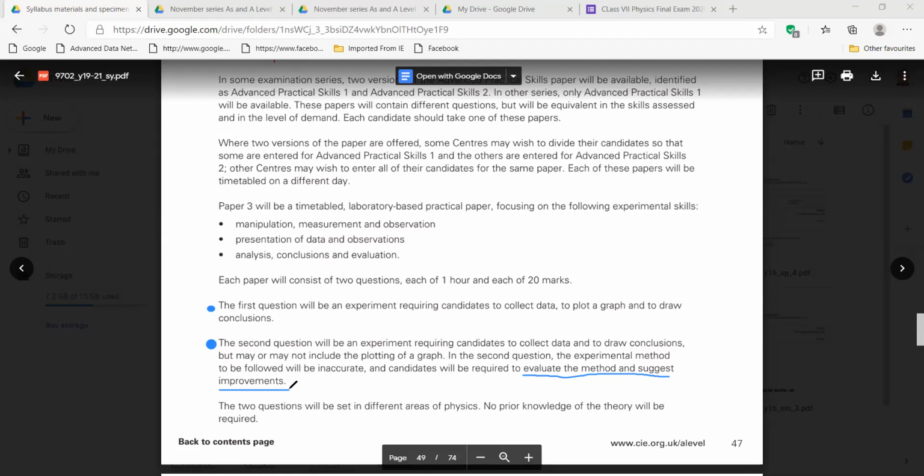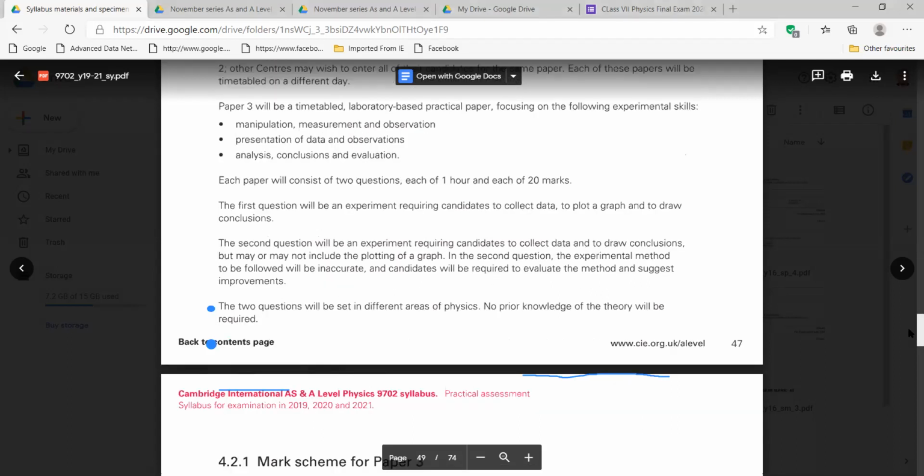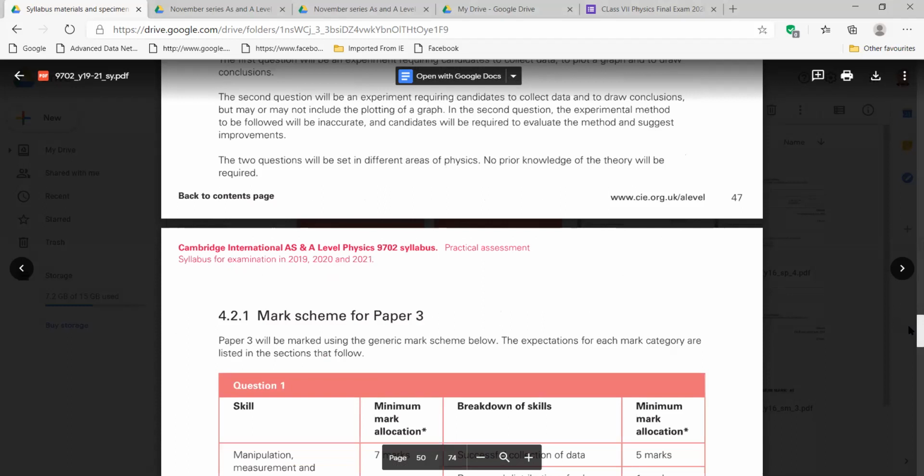Yes, sir. These two questions will be set in different areas of physics. No prior knowledge of the theory will be required. We already explained these two questions, and they are saying you do not need any prior knowledge of theory for this. We will say some more information about these two experiments when we see some past paper questions.